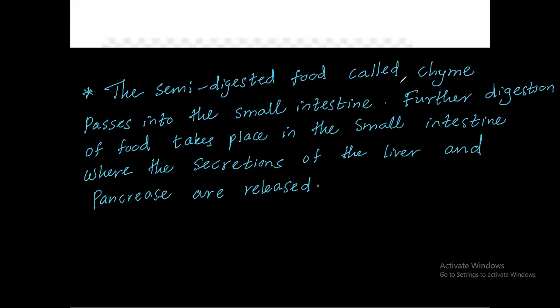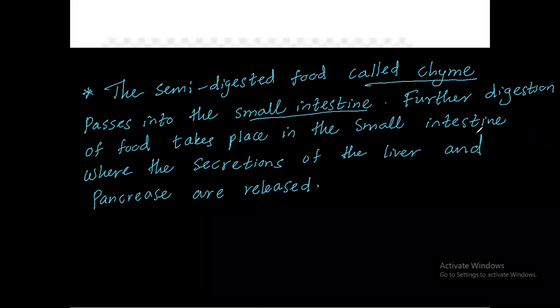The semi-digested food called the chyme passes into the small intestine. Further digestion of food takes place in the small intestine where the secretions of the liver and pancreas are released. I will just show you what is the liver, what is the pancreas. I showed you the liver, I forgot to show you the pancreas. Right? The pancreas also produces pancreatic juice. It is also useful for further digestion.